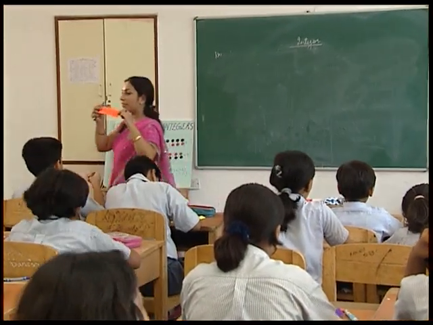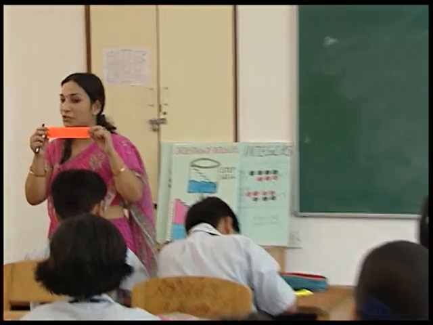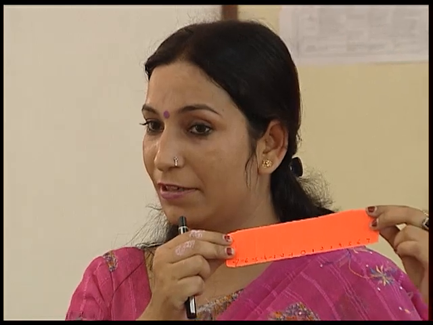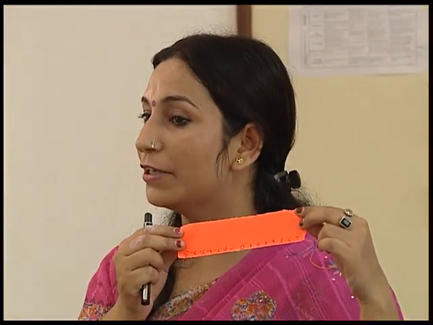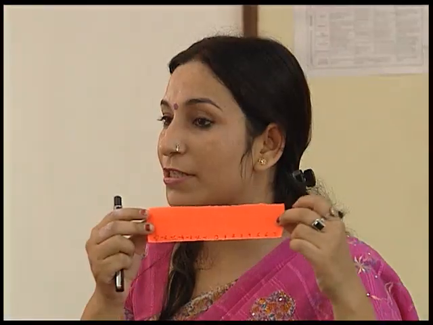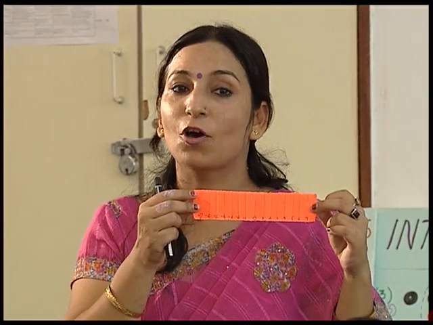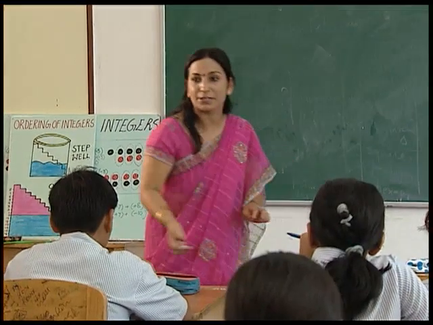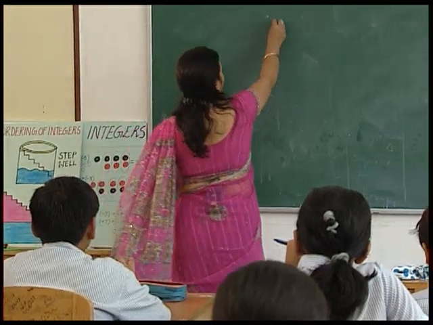So now you have seen that the numbers are arranged. All the positive and negative numbers are arranged in a line. And this line is called a number line. So this is the representation. This number line is the representation of integers. Alright? So how did you obtain the number line? Just tell me. How did you obtain this number line?